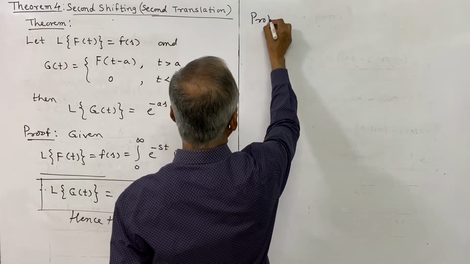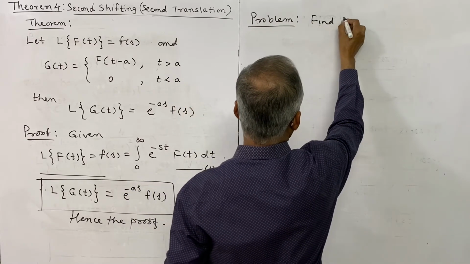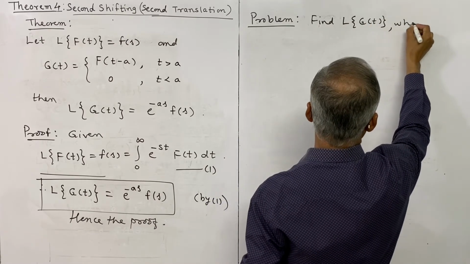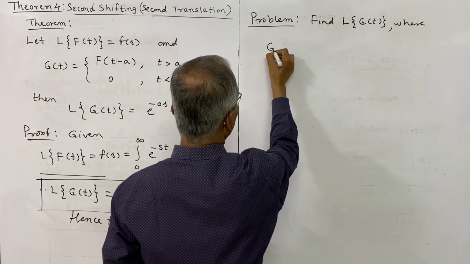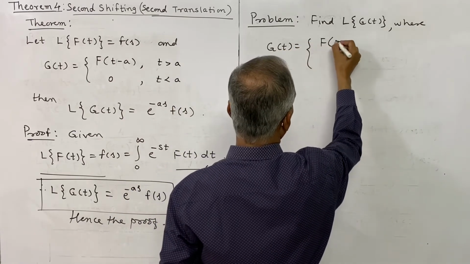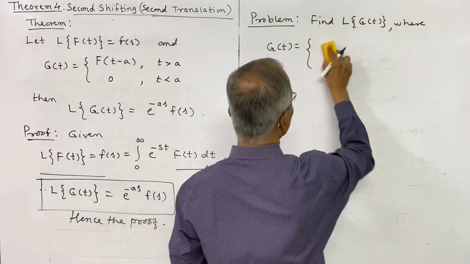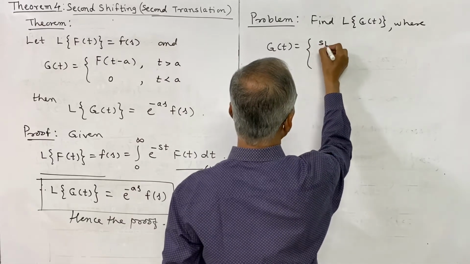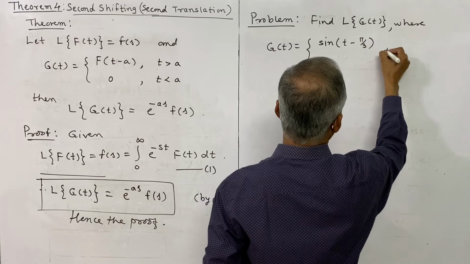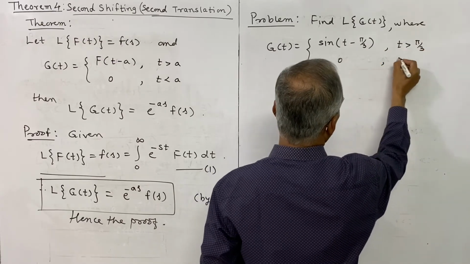Find L of g of t, where g of t is sine of t minus pi by 3 when t is greater than pi by 3, and 0 when t is less than pi by 3.